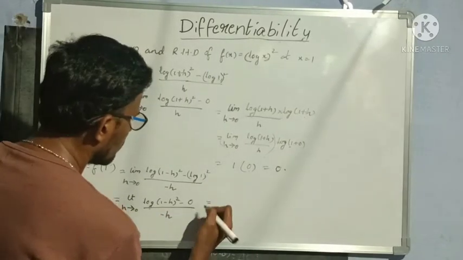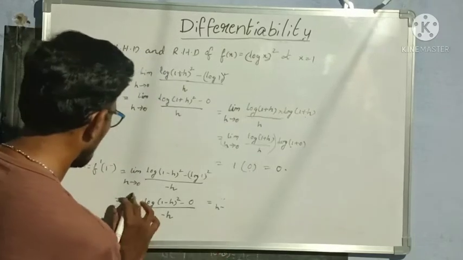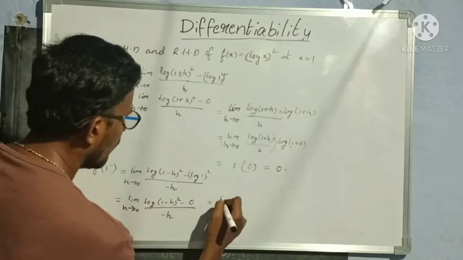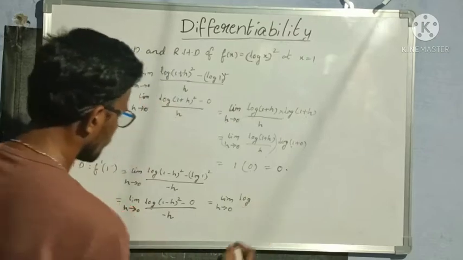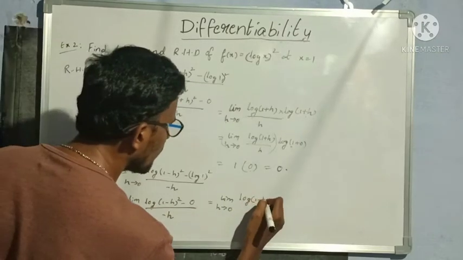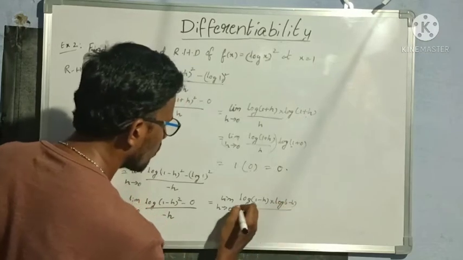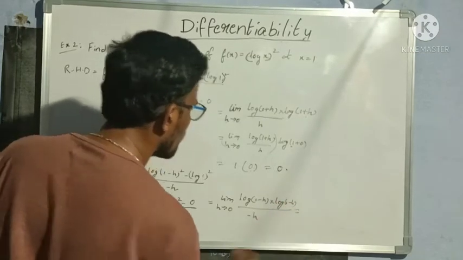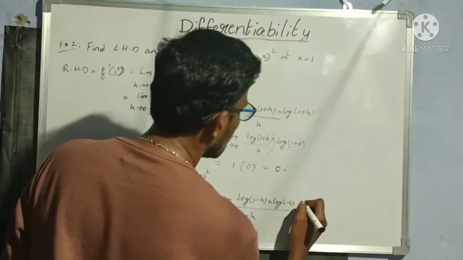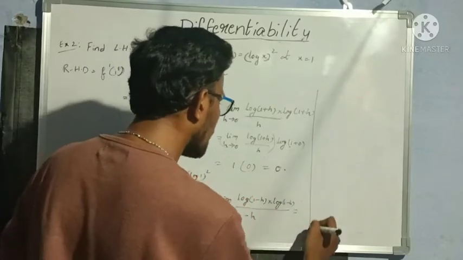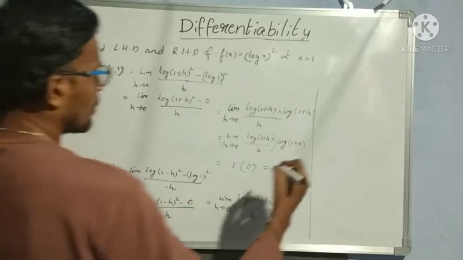So that is equal to, now again limit h tends to 0, log of, here also what I will do means 1 minus h into log of 1 minus h I will write by minus h. So that is equal to, so same like previous problem. Okay, I will continue here. Why? Because this is not sufficient there.